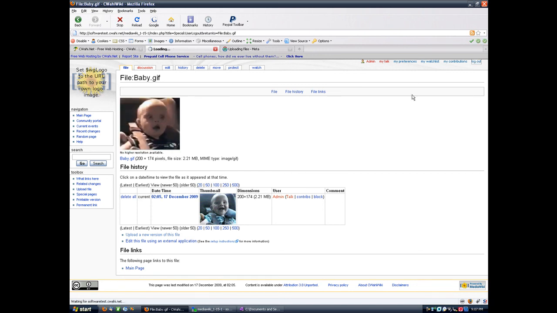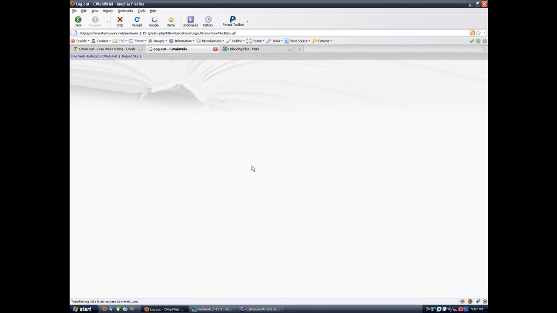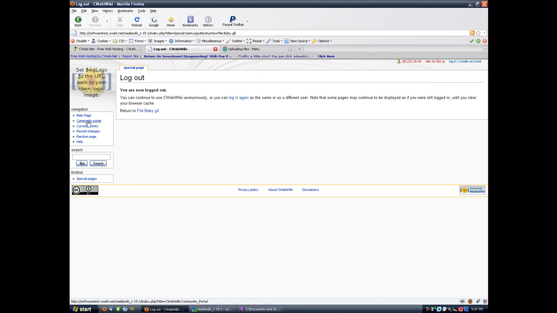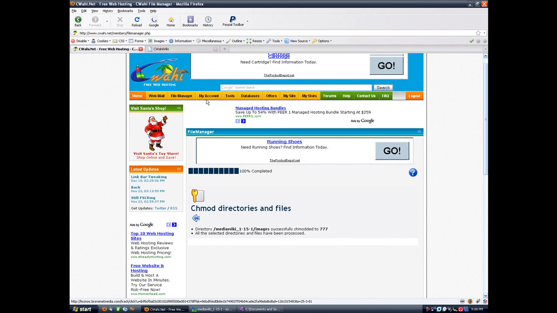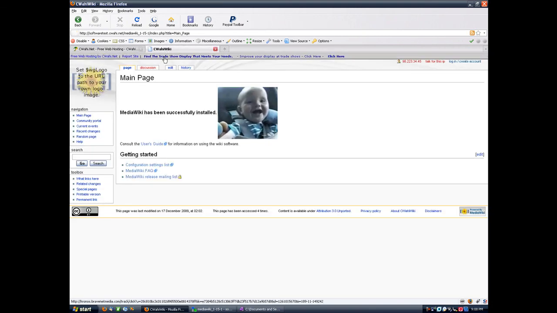Now you can log out, and we will go back to the main page. And now little baby is scared that we have successfully installed MediaWiki. So, that is how to install MediaWiki 1.15.1 on the CWahi free web host service.